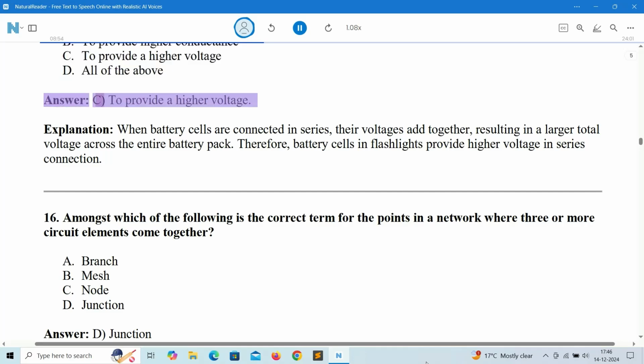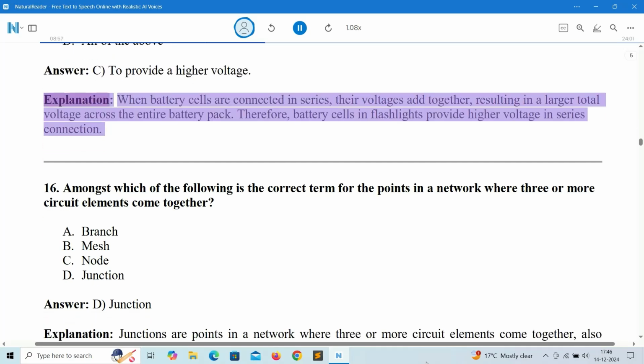Answer: C. To provide a higher voltage. Explanation: when battery cells are connected in series, their voltages add together, resulting in a larger total voltage across the entire battery pack. Therefore, battery cells in flashlights provide higher voltage in series connection.